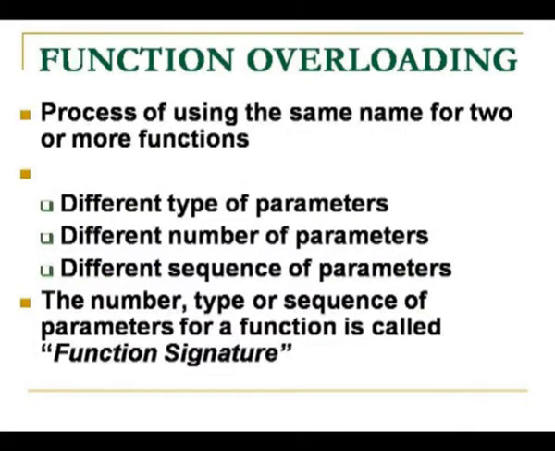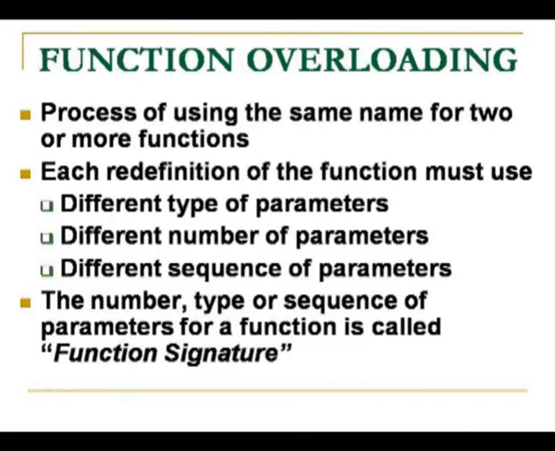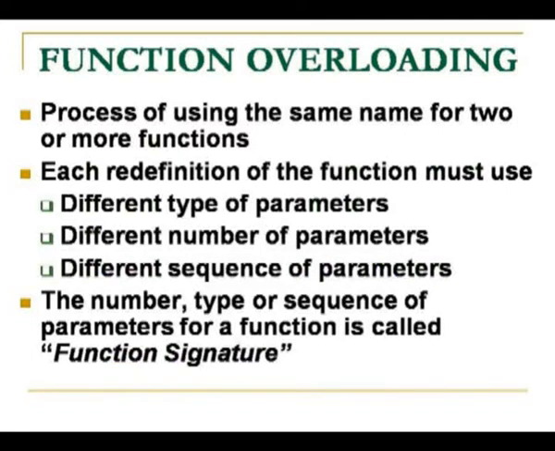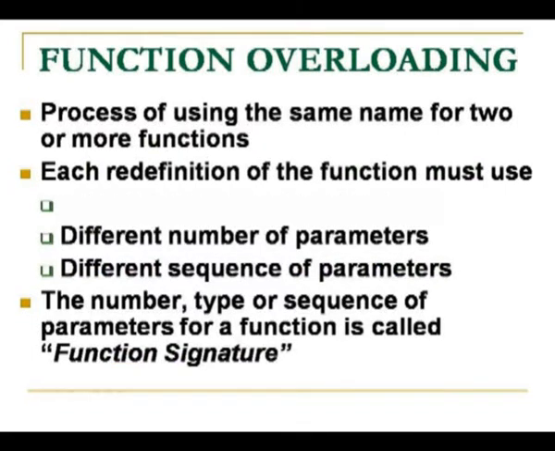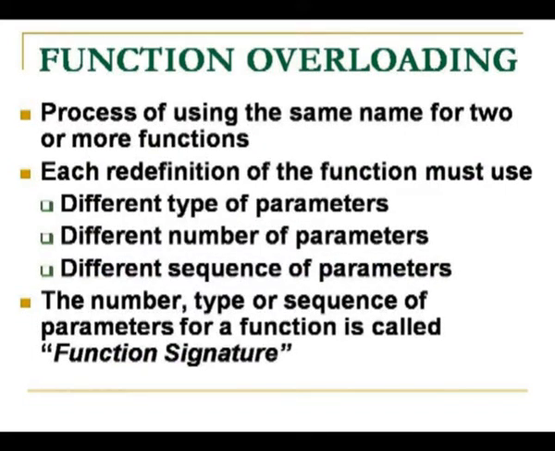And each redefinition of the function has the same name. So, when it is being defined again and again, when there are two functions you will have two definitions, three functions, three definitions. So, how are we going to differentiate between these? It is done using the type of parameters. The functions will be different in the data type of the arguments that they hold or the number of parameters.